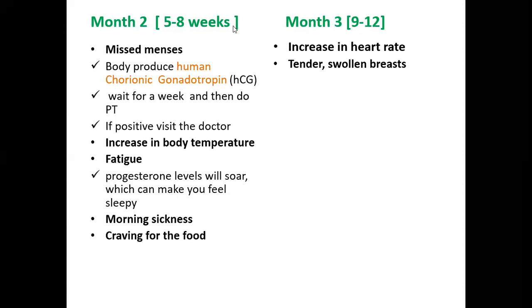Going to the third month, you will definitely find there is an increase in the heart rate. There is tenderness and your breasts are swollen. Breast enlargement is also one of the common indicators of conception, and basically it is observed after the third month. So these changes are reflected from the third month onwards.